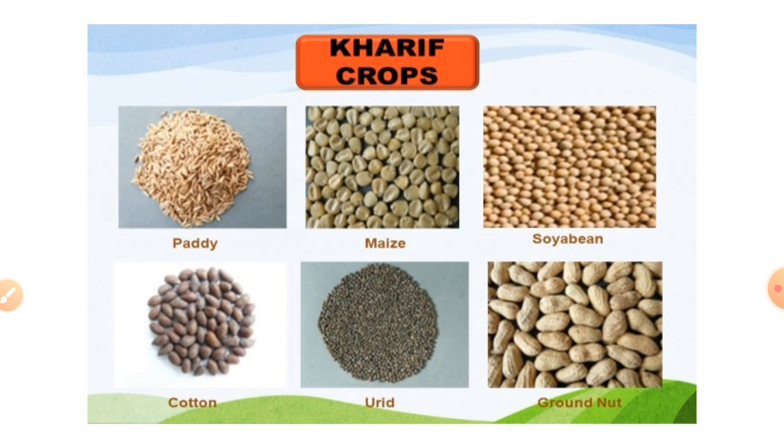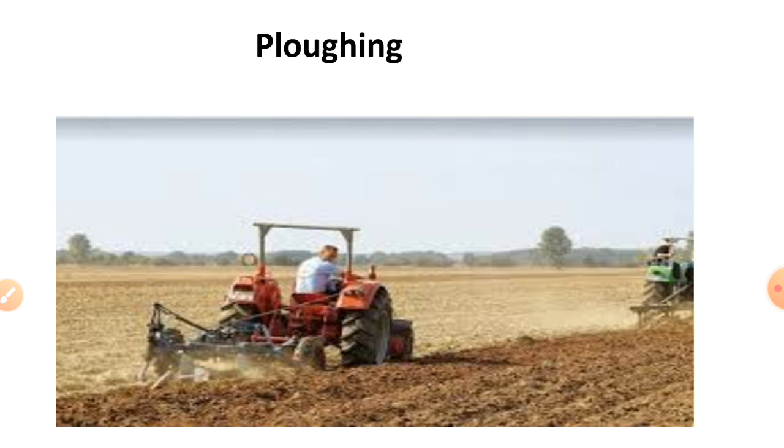There are different stages of agriculture. So let us look at various stages of crop production. First one, plowing. The field is plowed, that is, the soil is loosened using a plow to let the air get into the soil and to remove the stones and pebbles from the soil before the seed is sown.